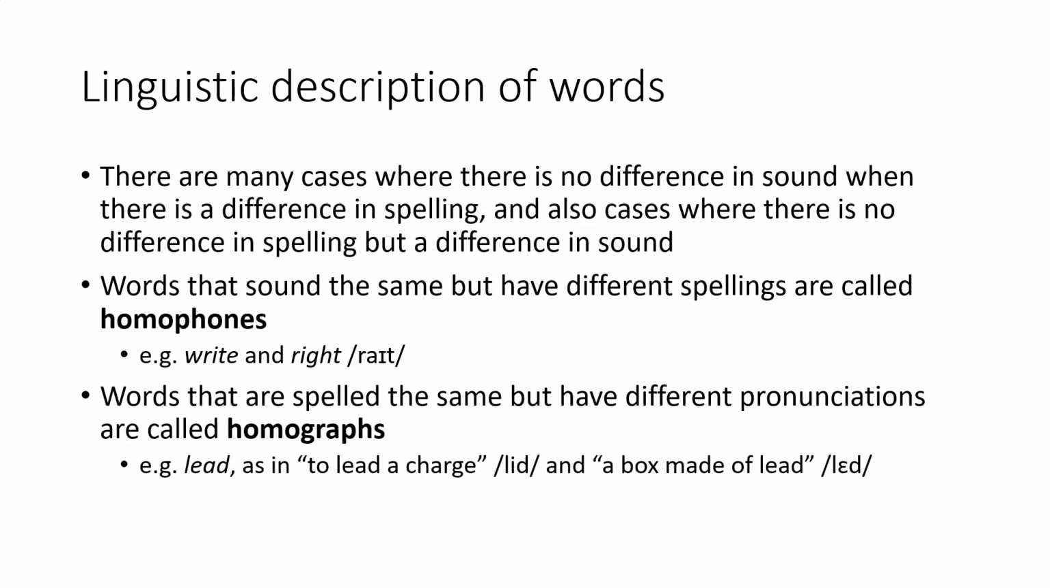We have cases where there's no difference in sound when there is a difference in spelling. We also have cases where there's no difference in spelling but a difference in sound. Words that sound the same but have different spellings are called homophones, so things like right and write that are pronounced the same way but spelled differently. Words that are spelled the same but have different pronunciations are called homographs. So L-E-A-D as in lead, to lead a charge, or L-E-A-D as in lead, a box made of lead.